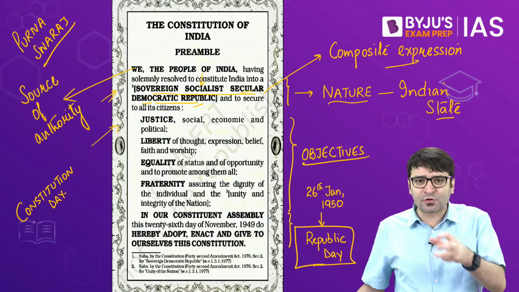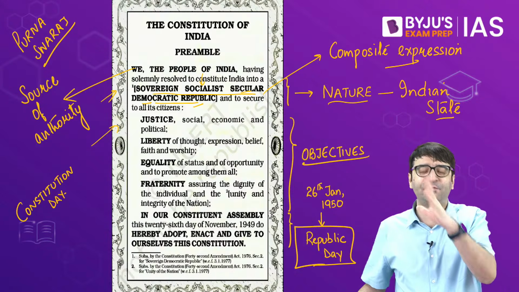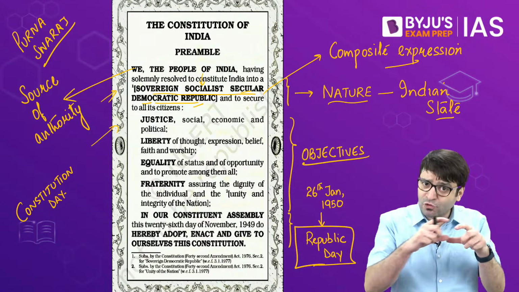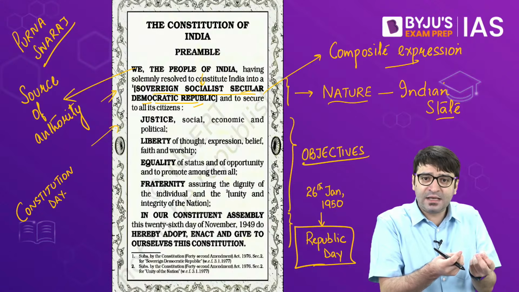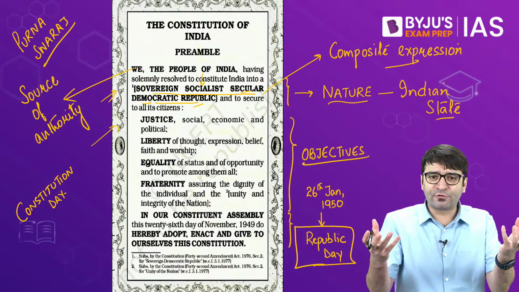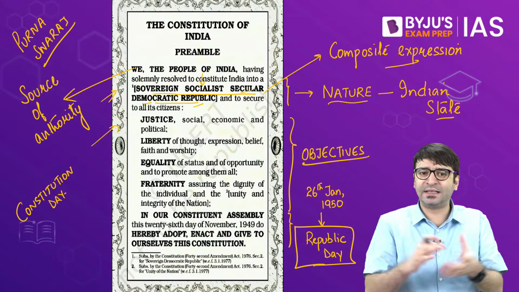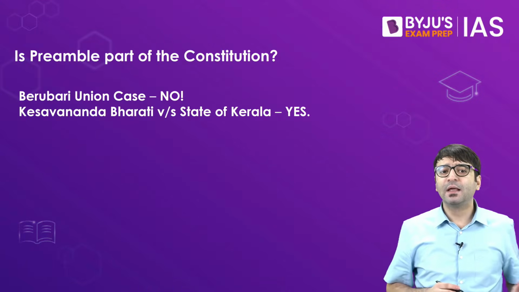Let's ensure that this constitution enters into force on 26 January 1950. And that is how, although the constitution was adopted on 26 November 1949, which is celebrated as Constitution Day, it came into force on 26 January 1950, which is celebrated as Republic Day.